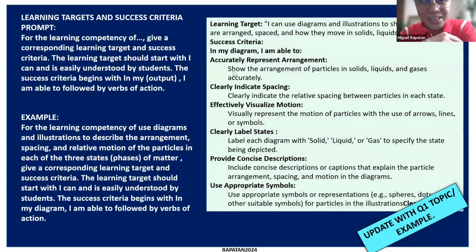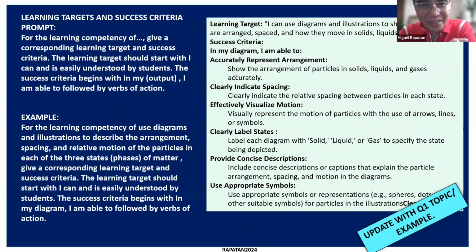The success criteria begins with, in my whatever is the output or performance, I am able to, followed by verbs of action. So an example would be for the learning competency of use diagrams, illustrations to describe the arrangement, spacing, and relative motion of the particles in each of the three states or phases of matter.